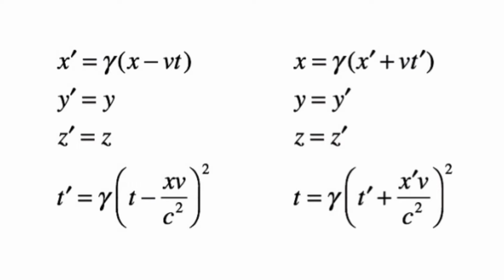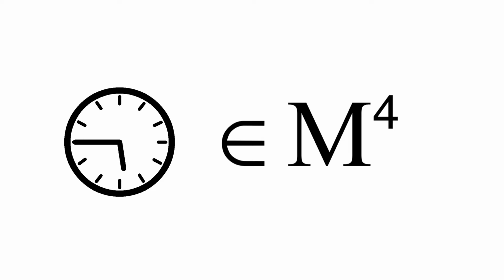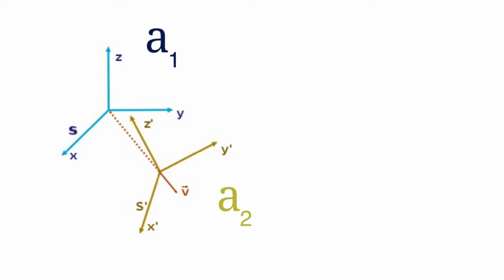Lorentz transformations are a mathematical idea that treats time, instead of as a separate entity, as part of a four-dimensional space called Minkowski spacetime. It also treats all inertial reference frames as equivalent, as is required by Einstein's postulates, and allows one to translate between two different reference frames, A and A prime. The speed of light is treated as a constant, c, which allows it to remain the same, regardless of the reference frame it is observed from.